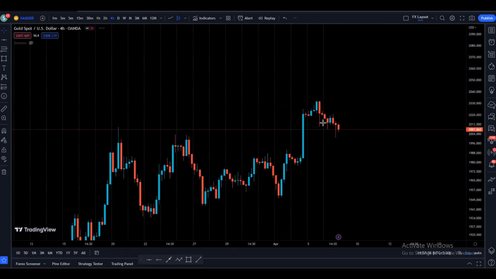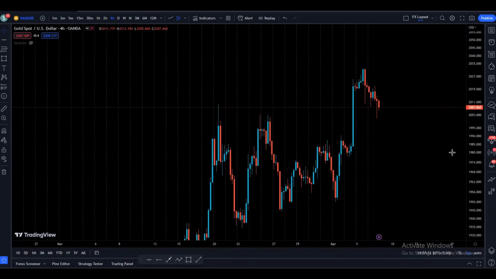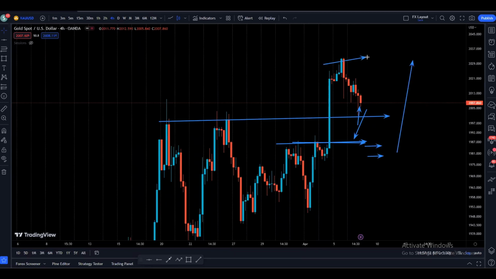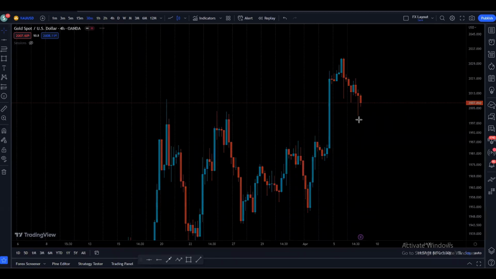Right, so now let's see what is happening on the 4-hour chart. On the 4-hour chart, we can see that the candles are coming down at the moment, and we have a support right here. Also, we have one more support. Price might reject this area, or maybe the price might come to this support area, then find some kind of support in this area to come up and retest these highs as we saw on the daily and the weekly time frame.